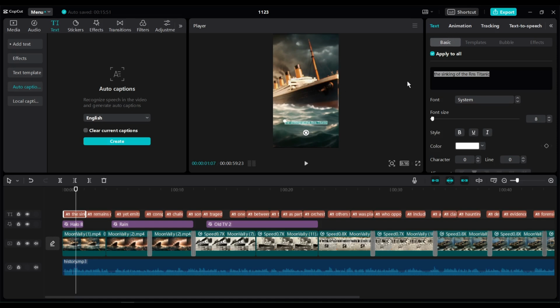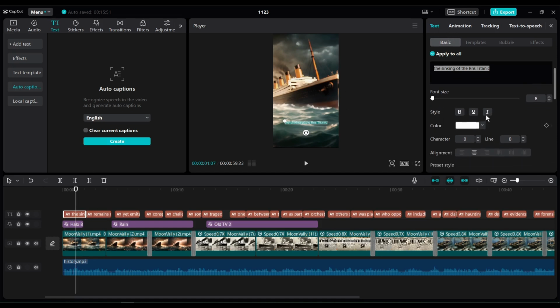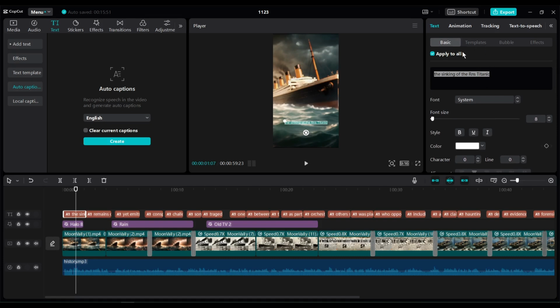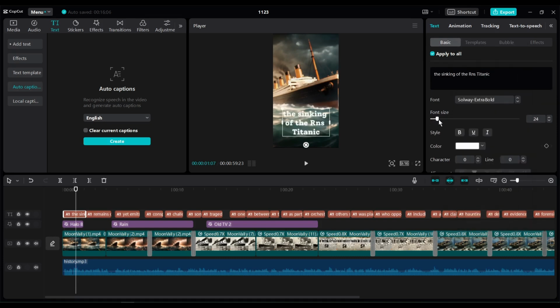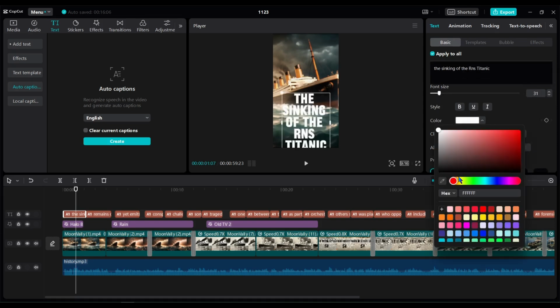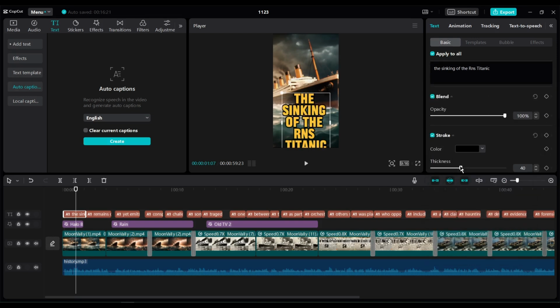To solve this issue, select the subtitle. Now come to the right tool panel. We have to change the font. Select a bold font from here. After that, increase the size. Change the text color. I will select yellow. After that, add a stroke effect.